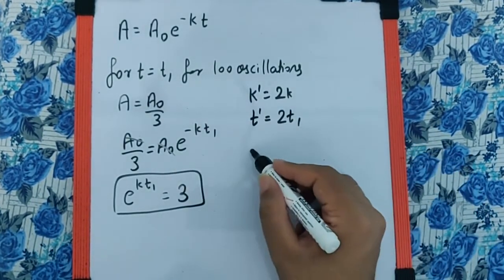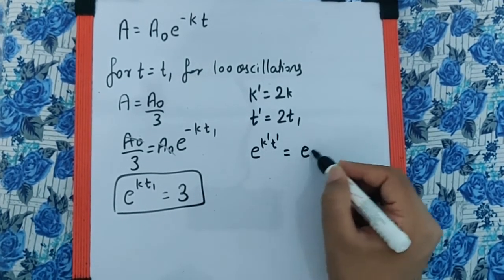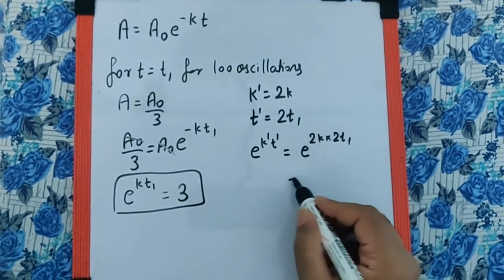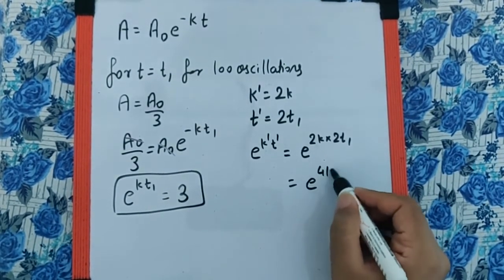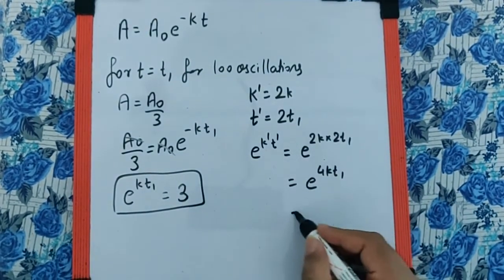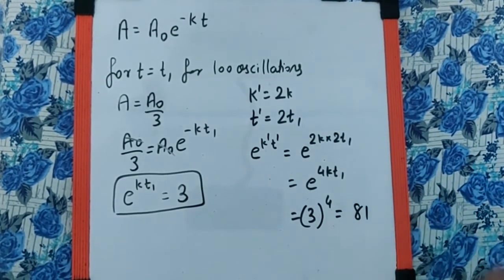So can I say e raised to k dash t dash is going to be e raised to 2k times 2t1. That is nothing but e raised to 4 times kt1, out of which e raised to kt1 is 3. That means it becomes 3 raised to 4, which is 81.